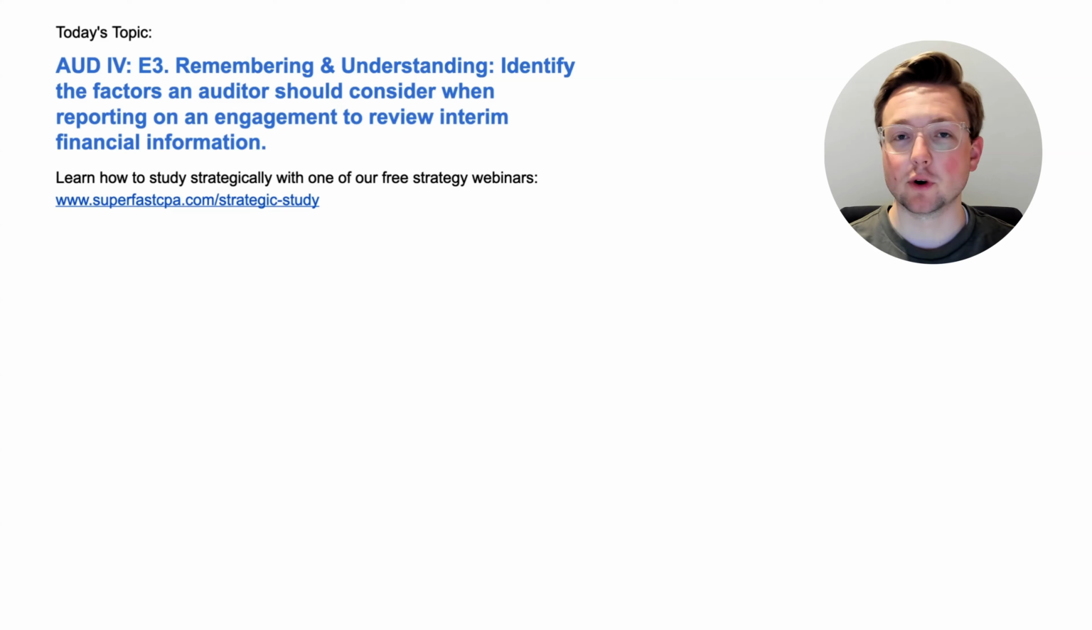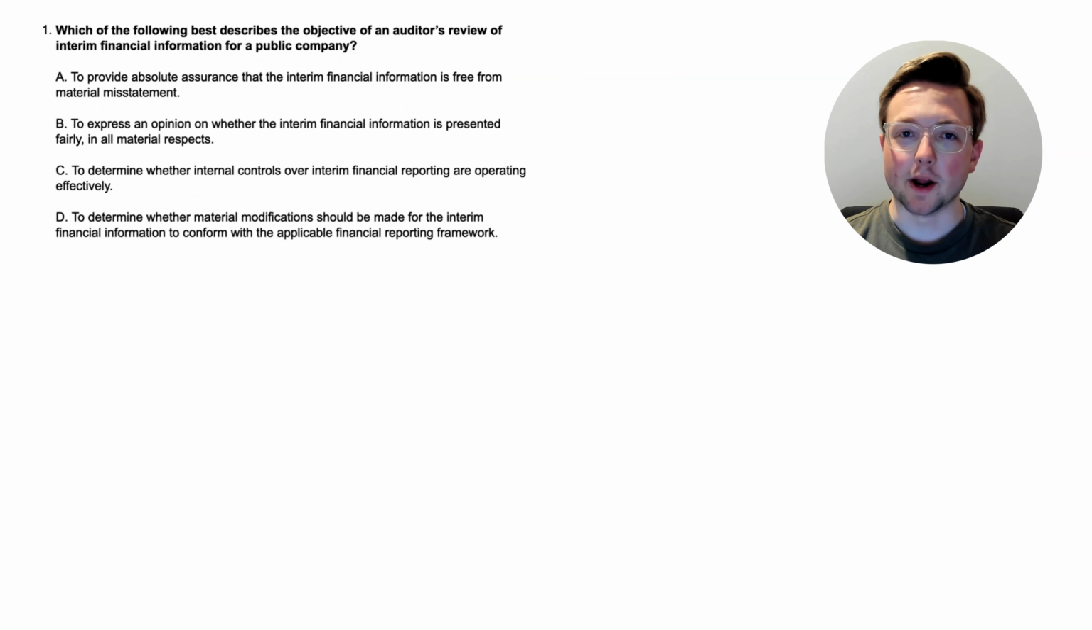So with all that, let's dive straight into the questions for this video. All right, here we are at question 1, so let's just dive straight in. Which of the following best describes the objective of an auditor's review of interim financial information for a public company? So let's dive into this.